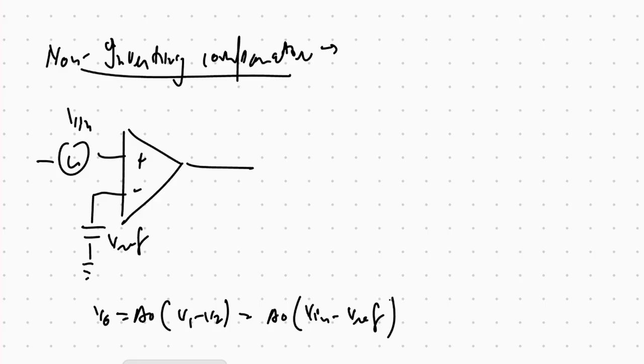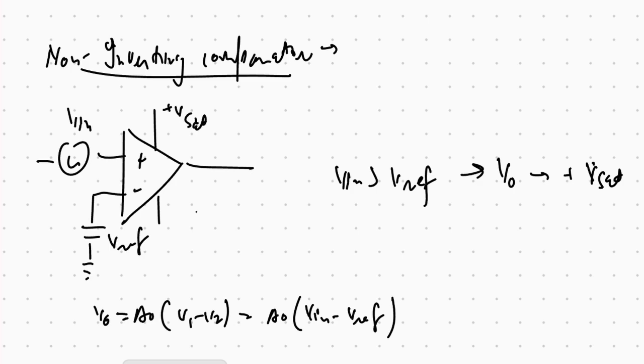This is the non-inverting comparator. So when v input is greater than v reference, then v output is equal to plus v saturation. This is plus v saturation, this is minus v saturation. So when v reference is greater than v input, then v output is equal to minus v saturation.